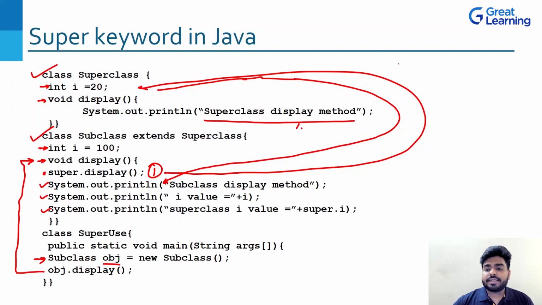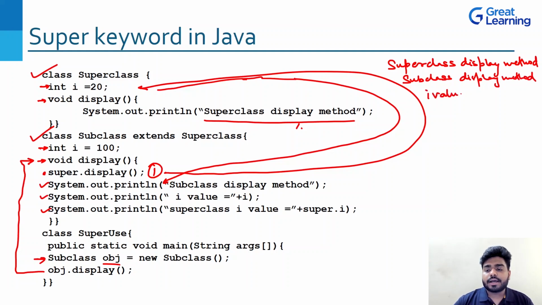It is printing first of all this statement, which is superclass display method. Next it will print subclass display method, right? Okay, cool.